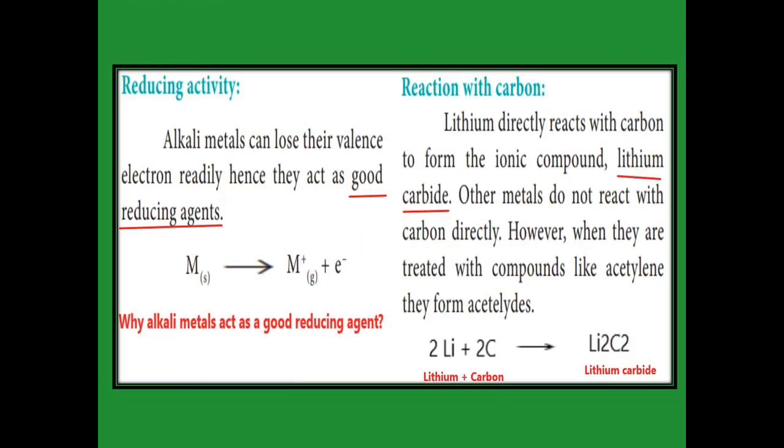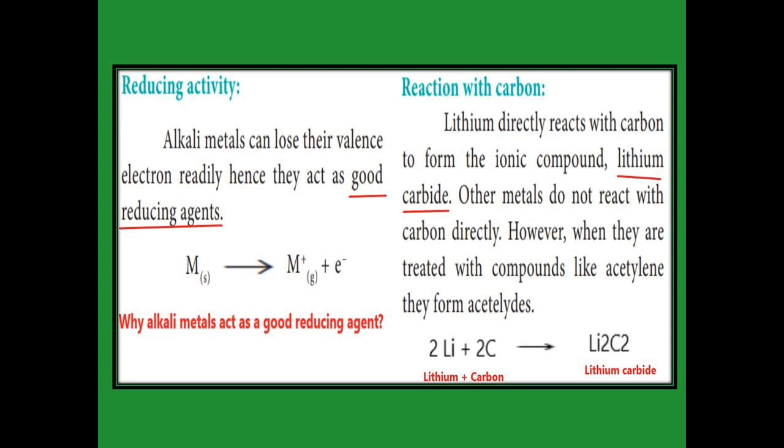Alkali metals are good reducing agents. Why are they good reducing agents? Because the metal easily loses its valence electron, so they act as a reducing agent. The next one, lithium alone reacts with carbon directly, and it forms lithium carbide. See the reaction, Li plus C gives Li2C2. For balancing purposes only we put 2 in front of lithium and 2 in front of carbon.